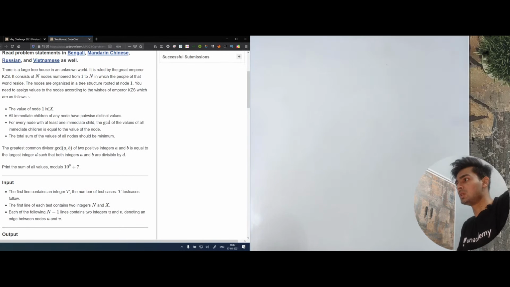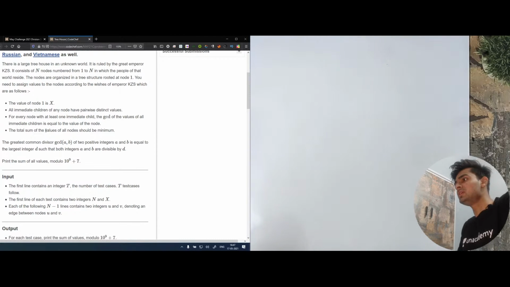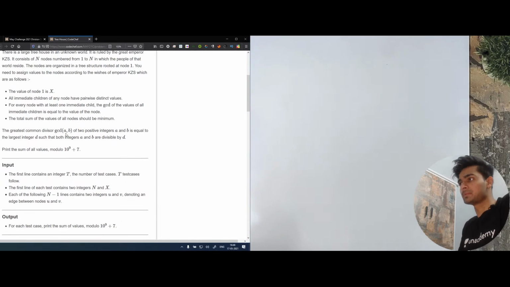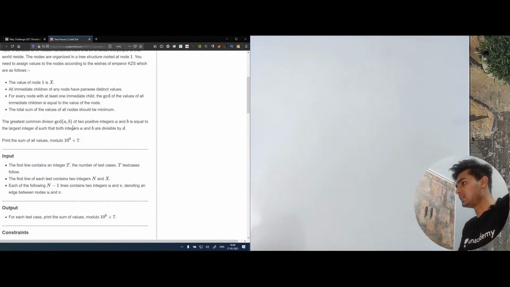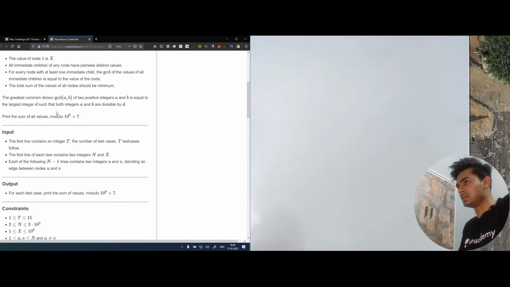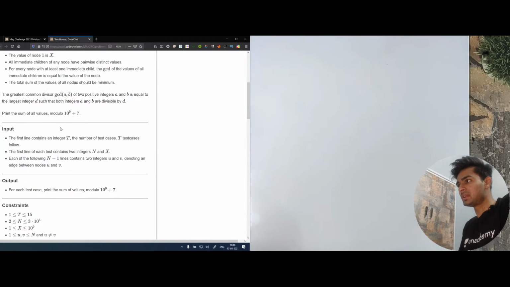The value of node 1 is x. All immediate children of any node have pairwise distinct values. For every node with at least one immediate child, the GCD of the values of all immediate children is equal to the value of the node. The total sum of the values of all nodes should be minimum. This is the definition of GCD. Print the sum of all values modulo 10 to the power 9 plus 7.